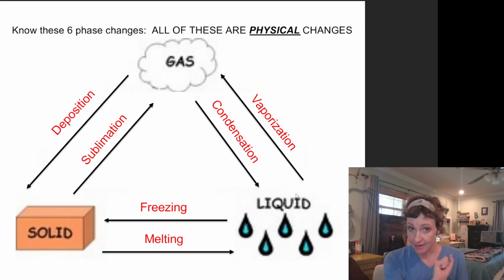Now, it is time for us to talk about the phase changes between solid, liquid, and gases, okay? And the reason why we're talking about this here is because all of these words are physical changes, okay? Changing from one of my 3 different phases, I am not changing what the substance is. Let's use H2O as an example. I can have ice, H2O. It is still H2O. If I have liquid H2O, it is still H2O. If I have gas H2O, it is still H2O.